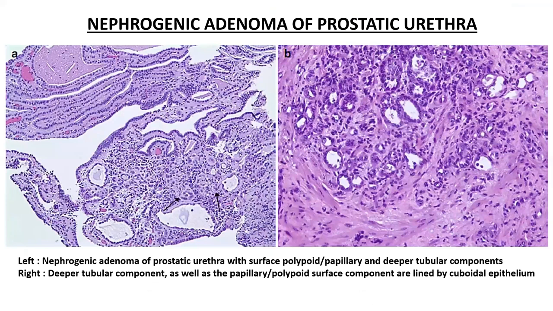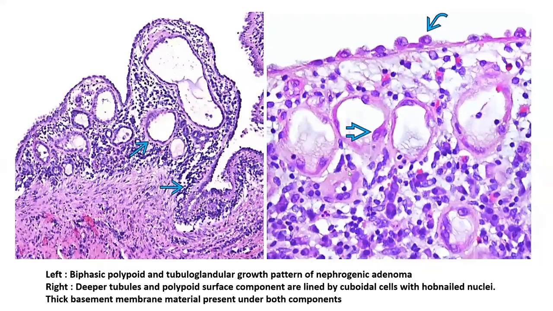The nephrogenic adenoma of the prostatic urethra is a pseudo-neoplastic pathology which can present in the form of a polyp within the prostatic urethra. Within this polypoidal lesion, you see that the lining is by a layer of cuboidal cells, and within the stroma, again, you have a proliferation of small tubular glands lined by cuboidal cells, which show some amount of hobnailed morphology. So the presence of hobnailed morphology within those tubular glands is an important diagnostic clue within a polypoid structure which is sometimes protruding into the prostatic urethra.